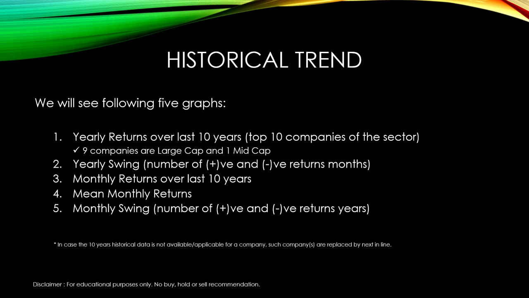Third graph will be the monthly returns graph, in which we'll see the monthly return of each month in the last 10 years. The fourth graph will be the mean monthly graph, in which I have taken the mean or the average of returns in each month over the last 10 years. And the last graph will be the monthly swing graph, in which we'll see the number of positive and negative return years.